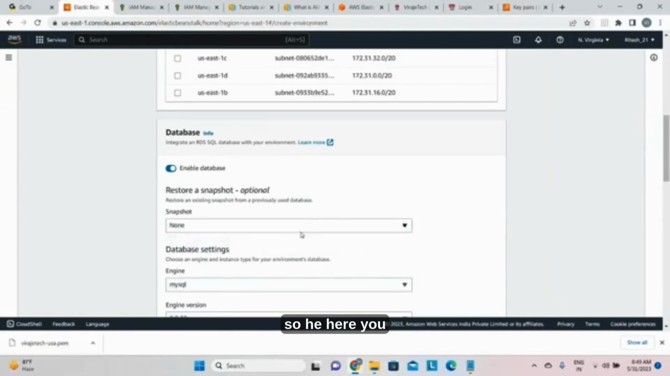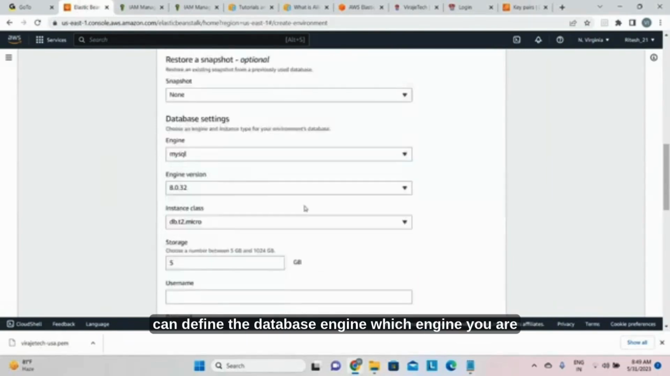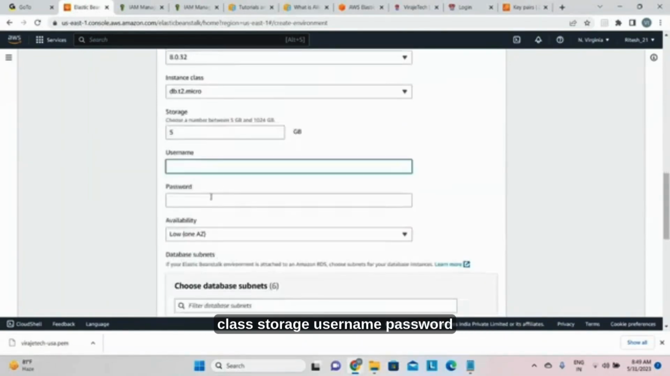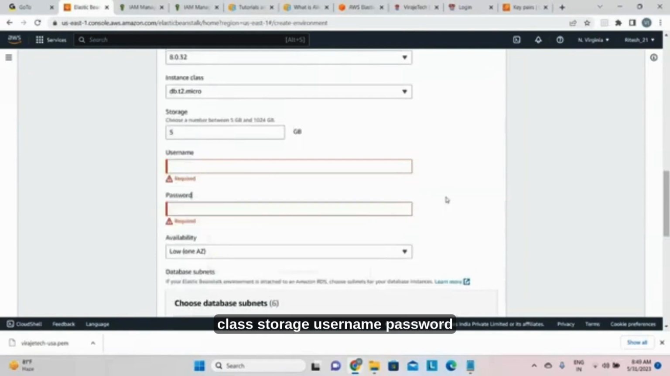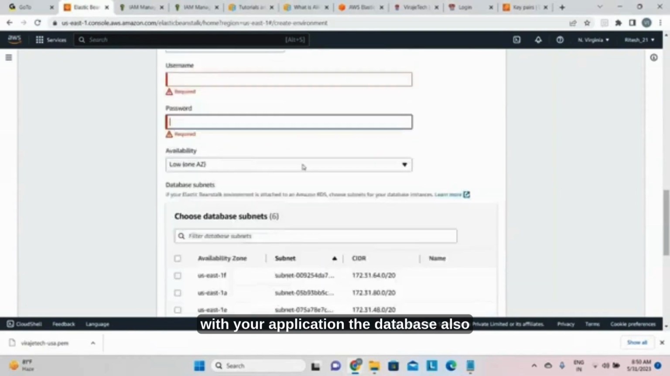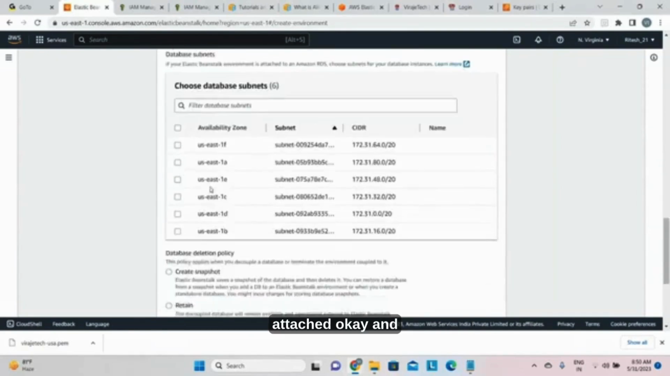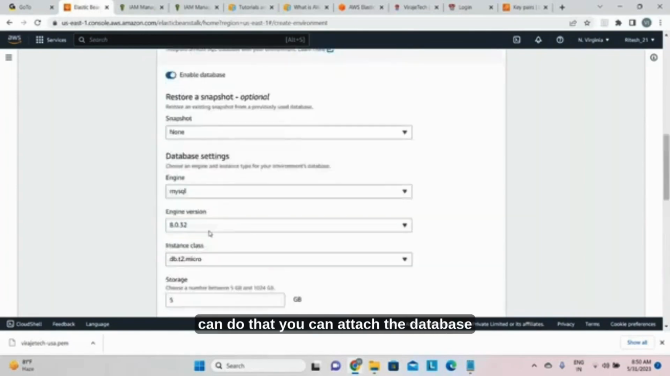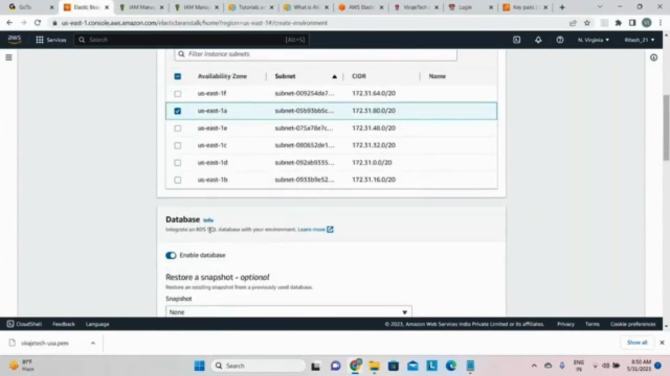So here you can define the database engine, which engine you are going to use, like MySQL, an instance class, storage, username, password, you can give. So with your application, the database is also attached. And database subnet. Earlier these steps were not there in AWS. This is a recent update. Again I am repeating this: here itself you can attach the database.